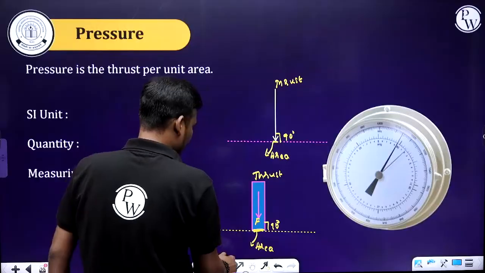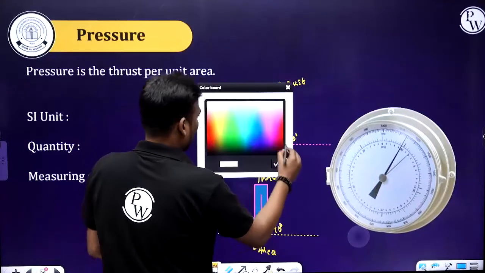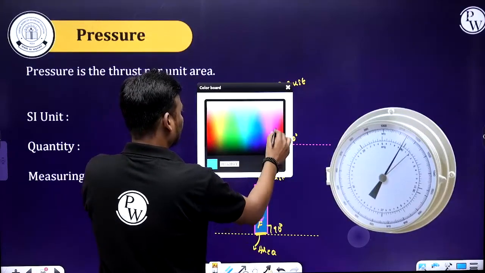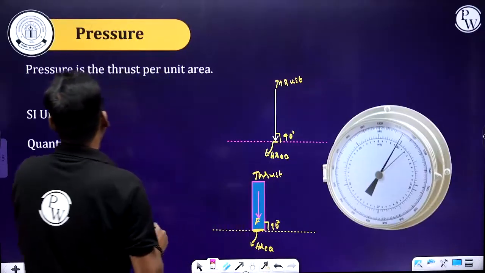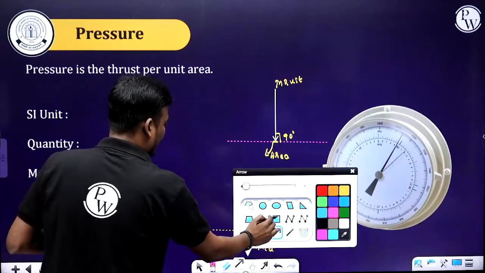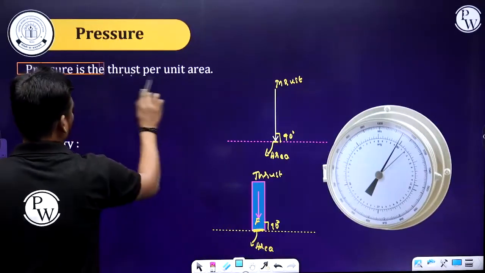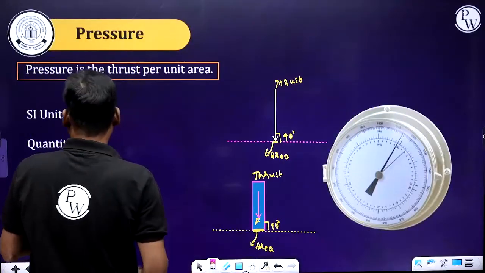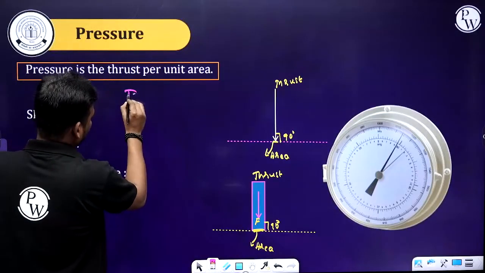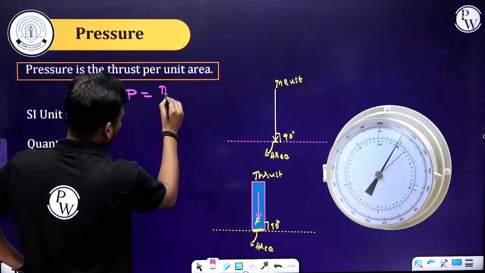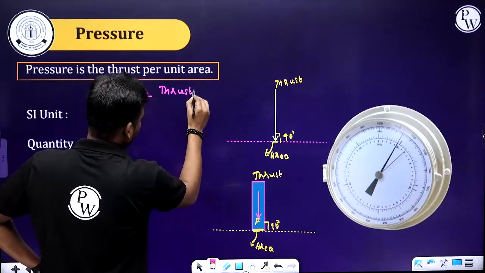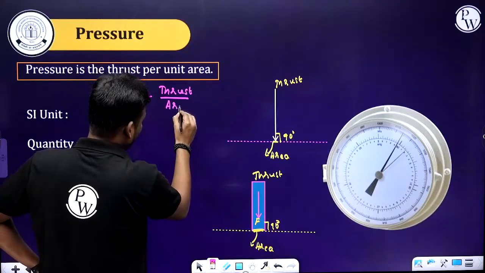Got it? Now formula wise, pressure equals thrust per unit area.